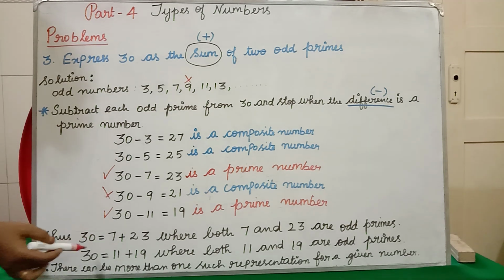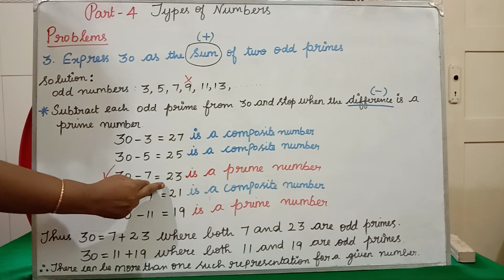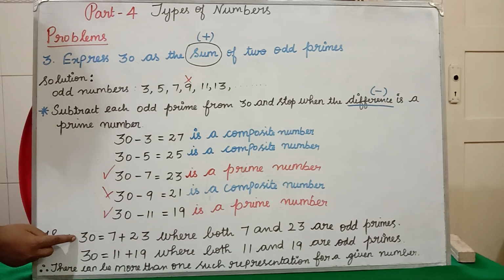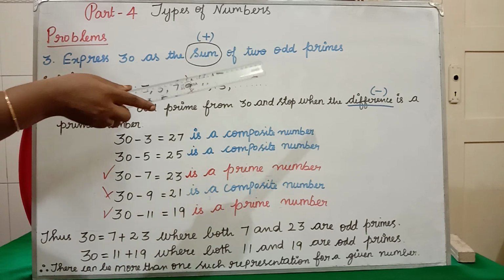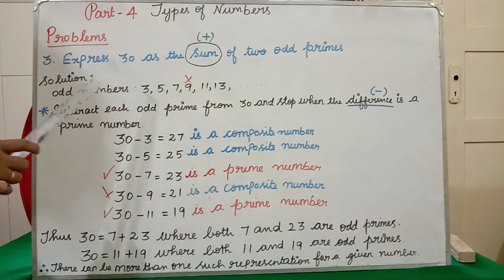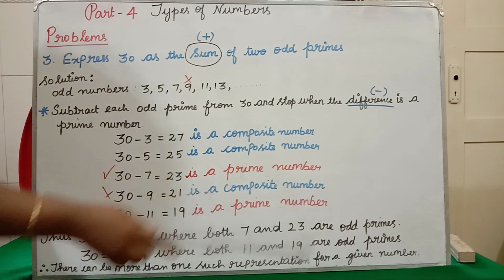So, thus 30 is equal to, how can we write? This 7 plus 23 we can write, isn't it? Wherever you are getting prime numbers, you have to write the 30 outside, then the remaining 2 numbers, if you add, what will you get? This 30. Clear? 30 is equal to 7 plus 23, where both 7 and 23 are odd primes. So that is why they are asking to express 30 as the sum of odd primes. When you are adding 2 odd primes, what you have to get? 30.